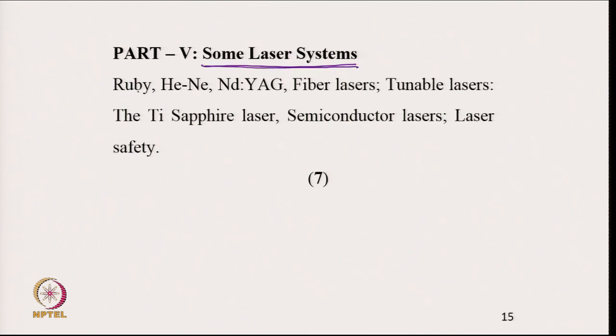We will start with the Ruby and Helium Neon. Ruby because traditionally this is the first laser which was realized, and then helium neon laser which is even now widely used in laboratories, the Nd:YAG laser, the fiber lasers with enormous applications in industry, defense, and various applications in science and technology. Tunable lasers where the output wavelength can be tuned. One example that I would take is the titanium sapphire laser, it is a solid state laser, and then I will just discuss a little bit about semiconductor lasers.